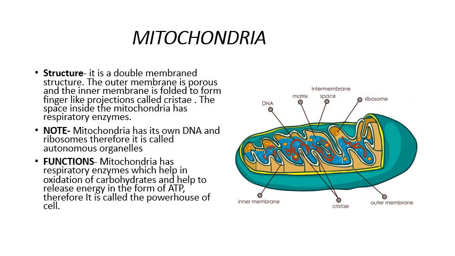Mitochondria has respiratory enzymes. Now, what do respiratory enzymes do? They help in the breakdown of carbohydrates and help to release energy in the form of ATP. That is why it is called the powerhouse of the cell.